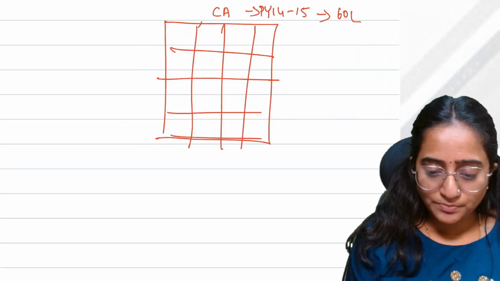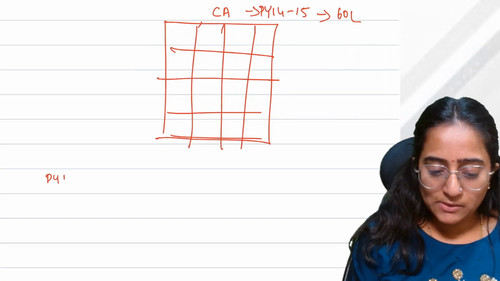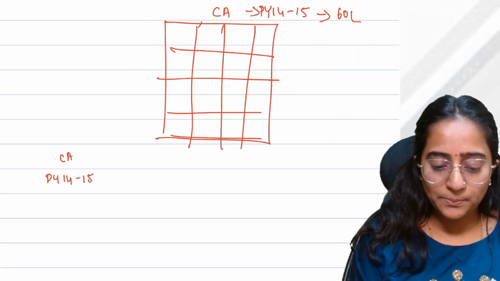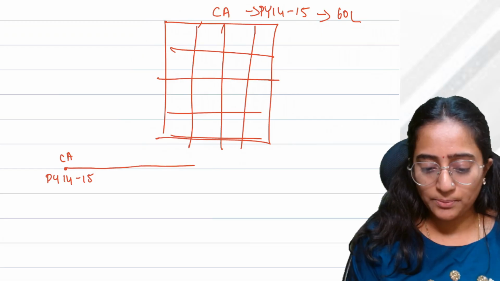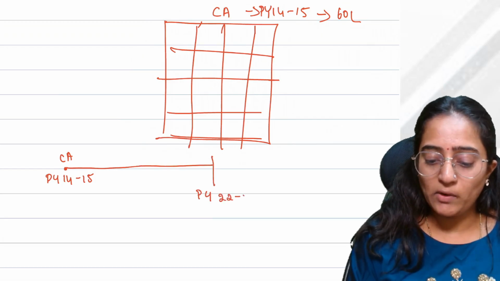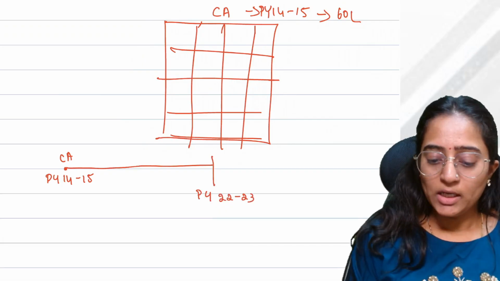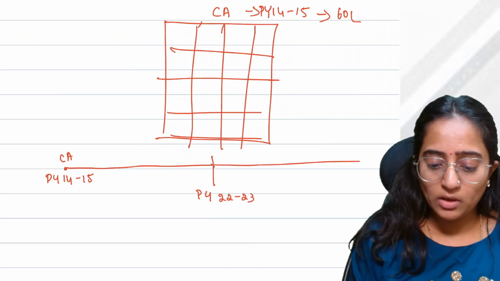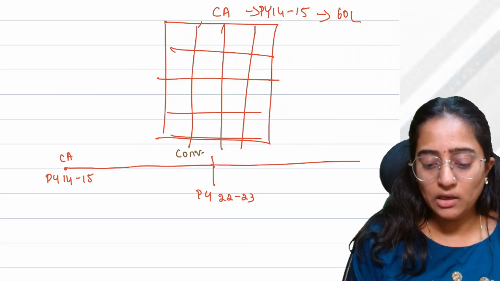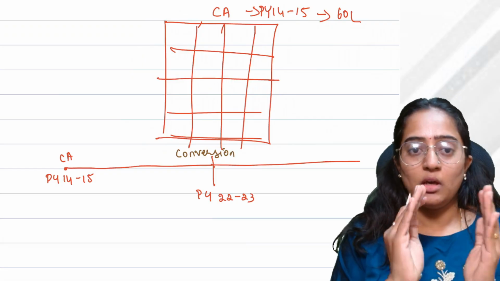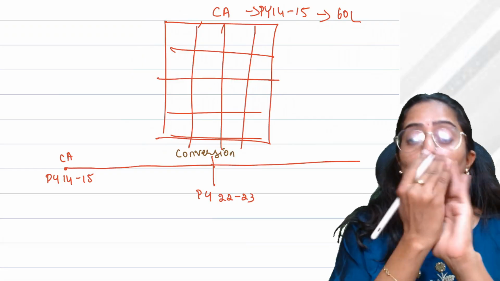Because see here, PY 14-15, what has happened? You have bought a capital asset, correct? Good fellow, you have bought it. In PY 22-23, you are making a conversion of property, a capital asset into plots.